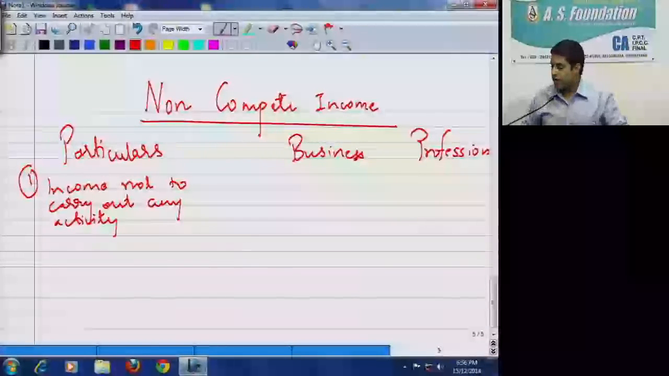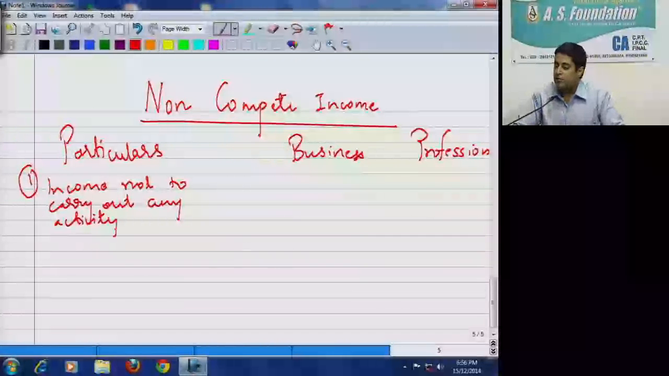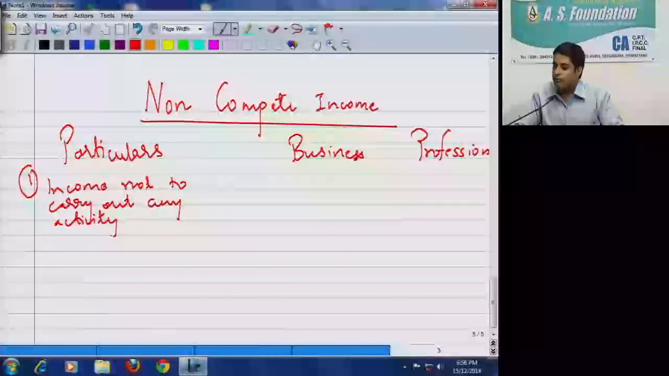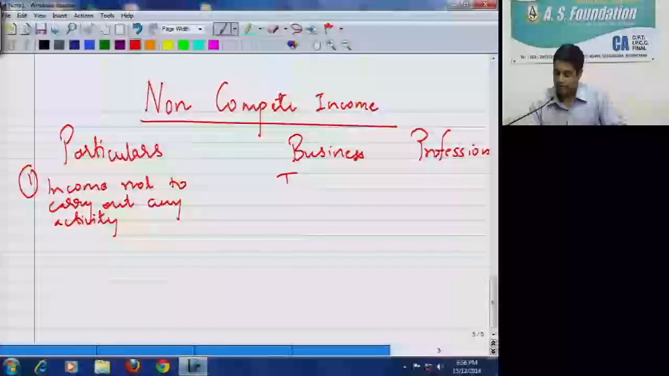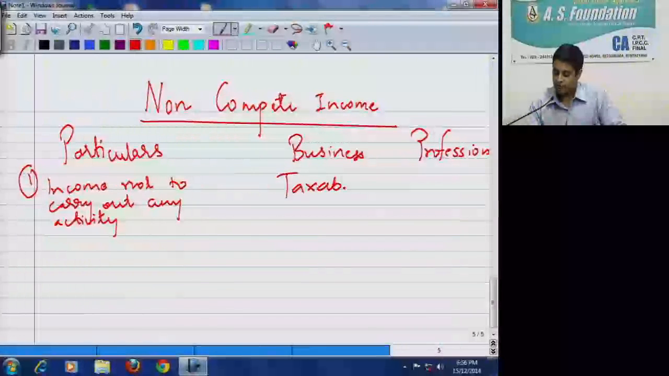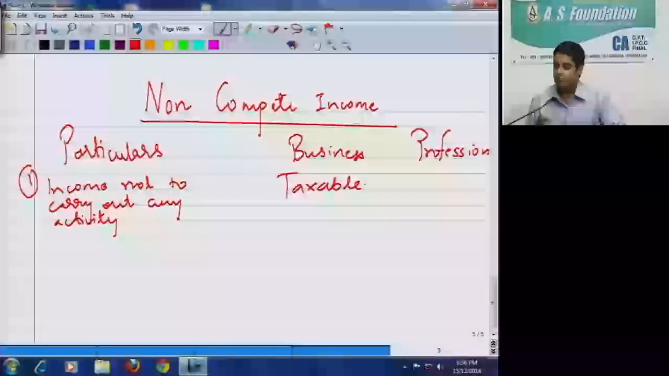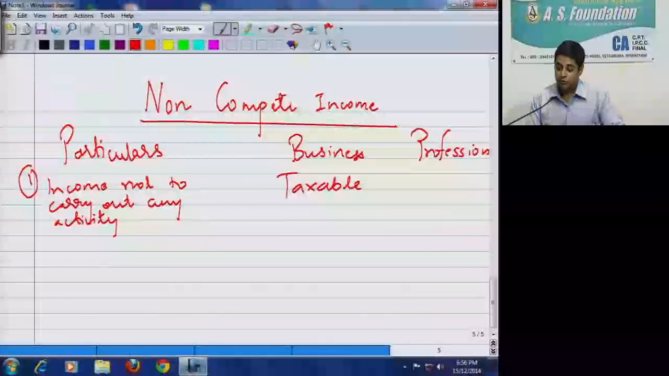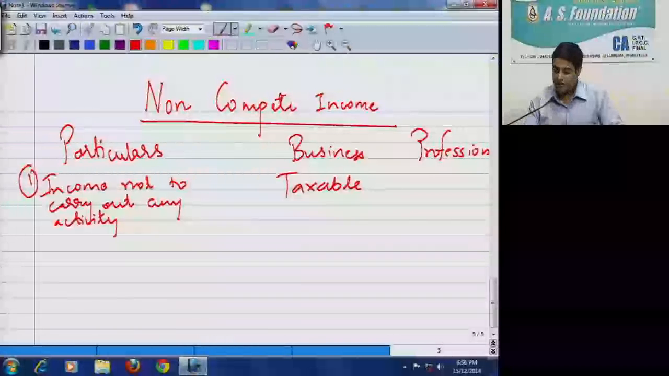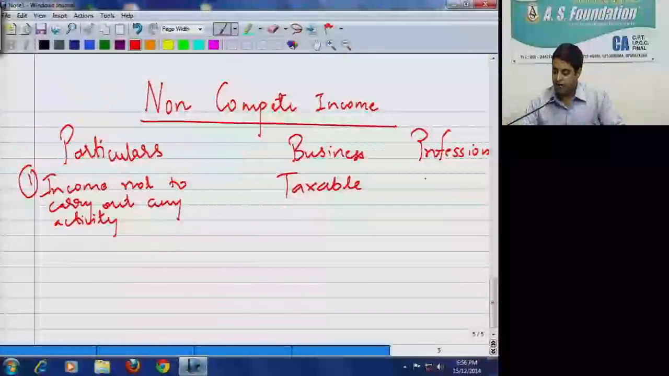If it is income for not carrying out any activity, for business, if I am receiving it, will it be taxed? Yes, correct. Taxable. And what about profession? Income for not carrying out any activity. What is activity in this case? Carrying out profession. So it is not taxable. This is that A point.